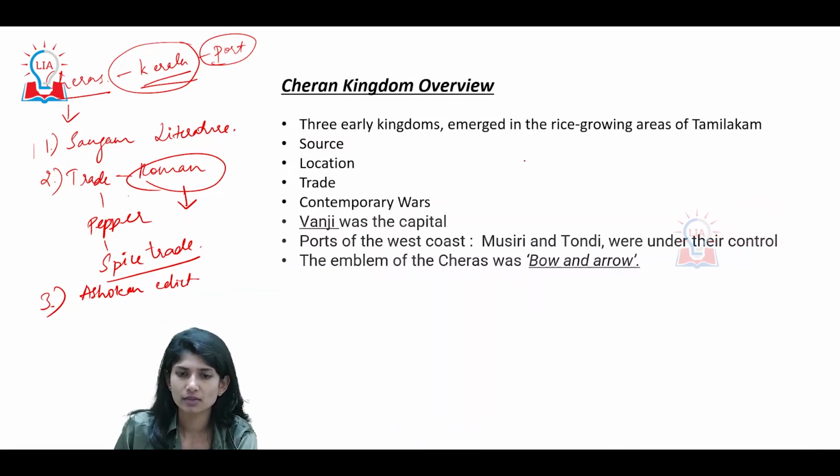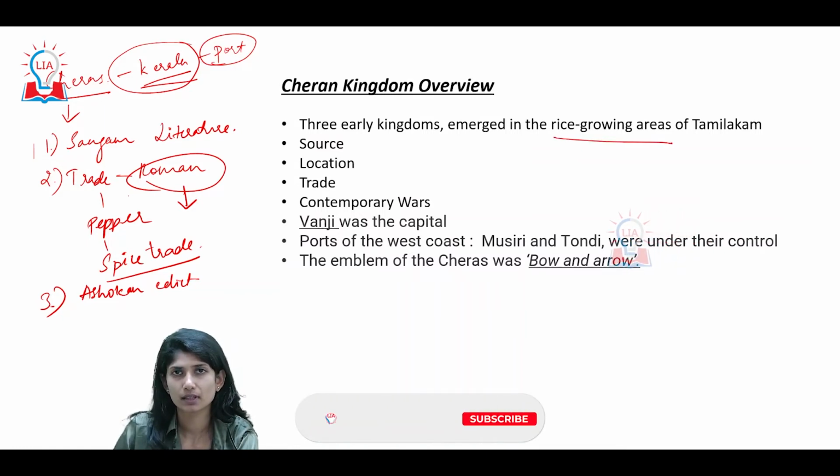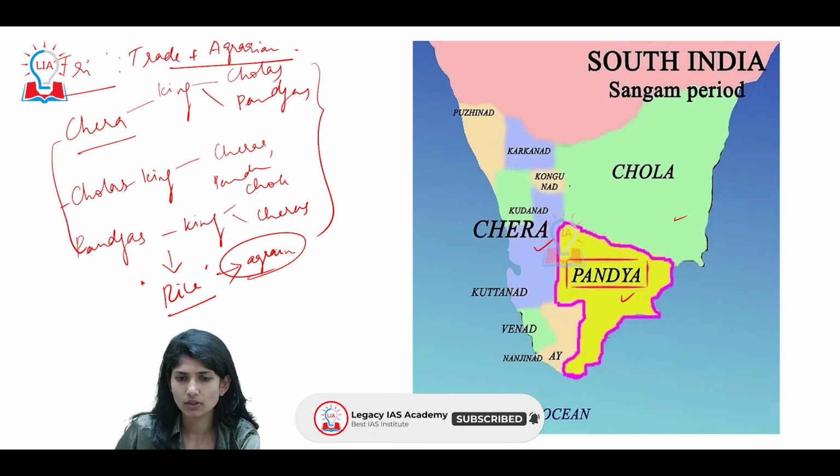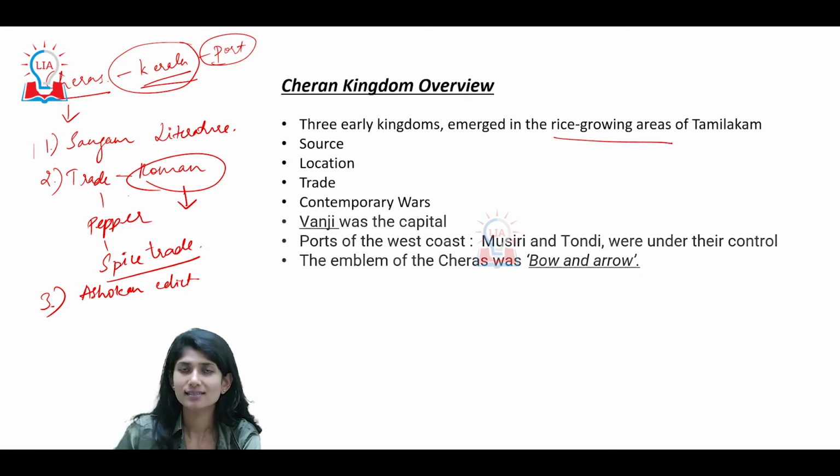Next, let's look at the overview. Three early kingdoms, the rice growing areas of Tamilagam. Okay, look at the region here we spoke about. Almost this portion was called Tamilagam, right? Now, what was the timeline that your Cheras existed?